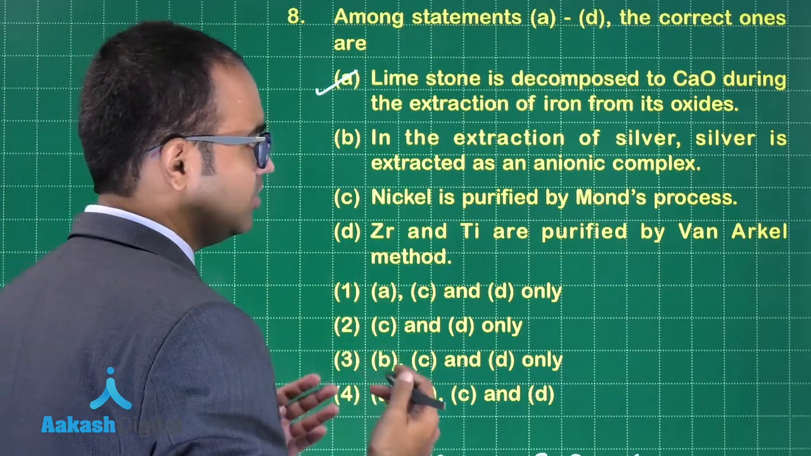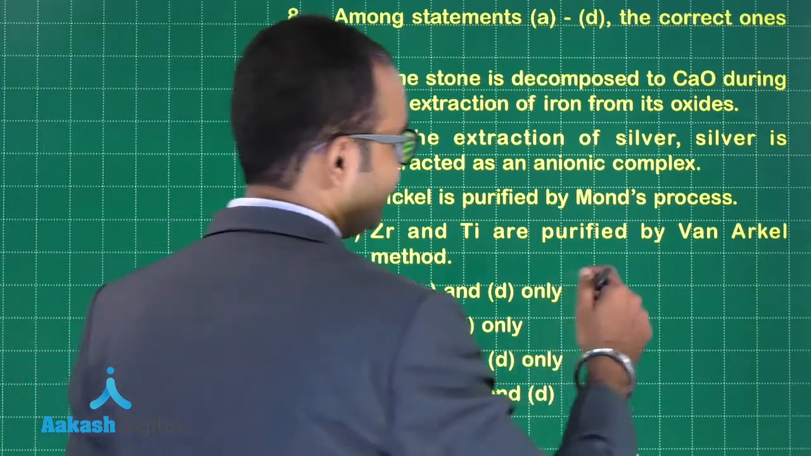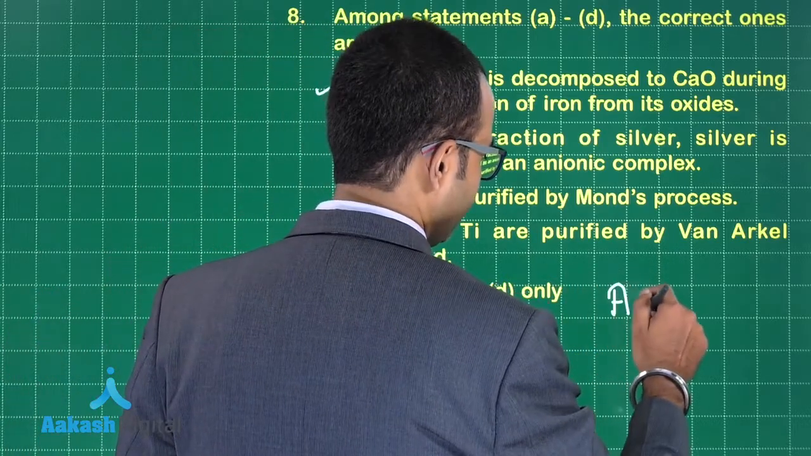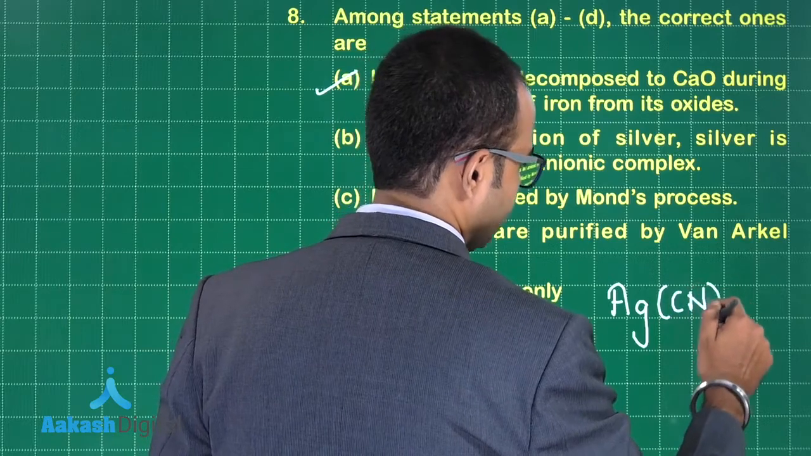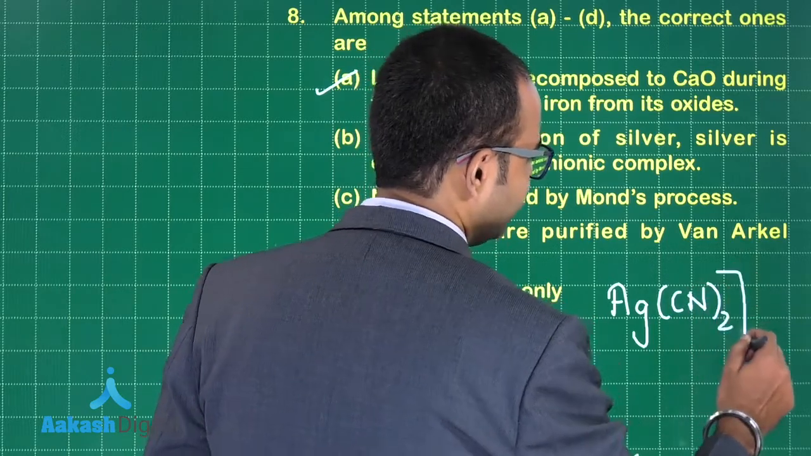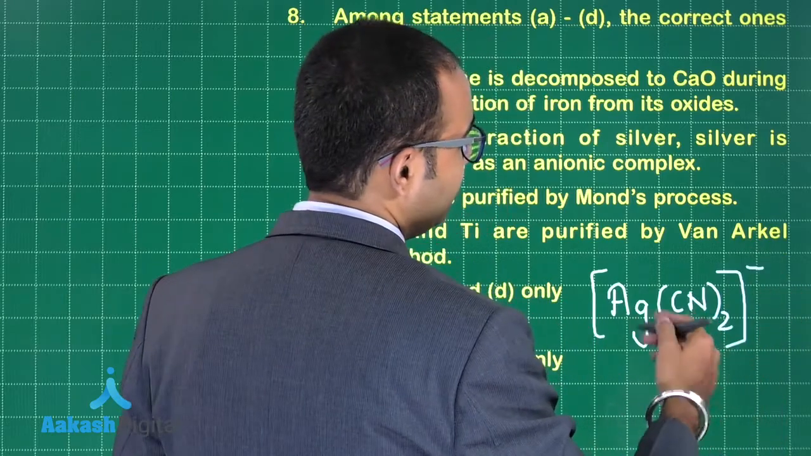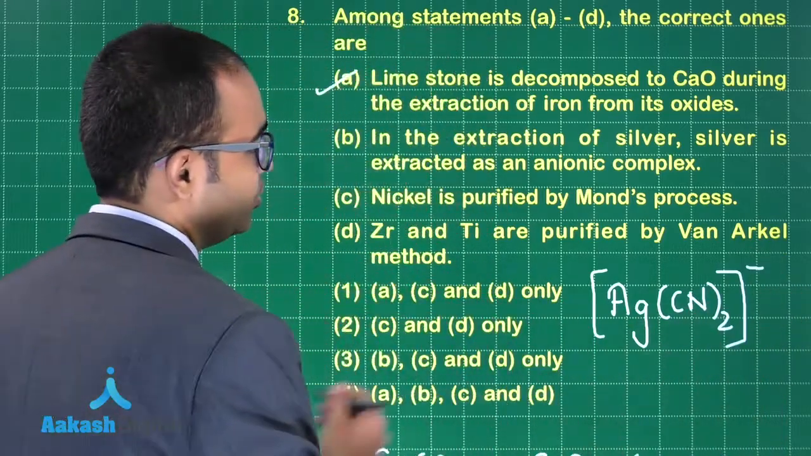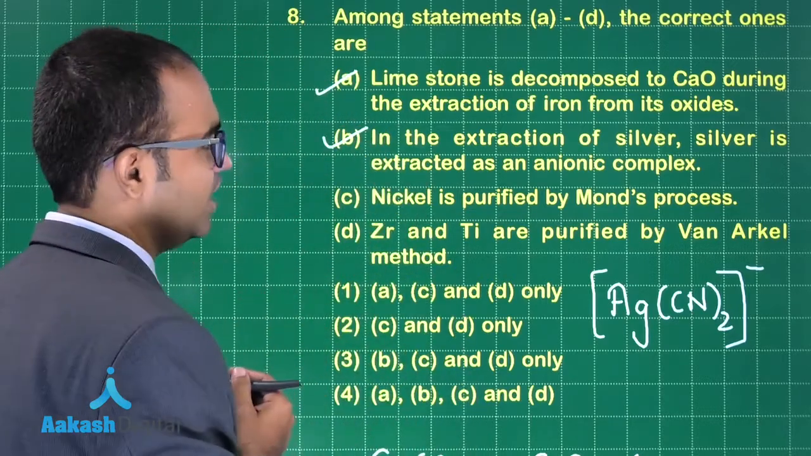In the extraction of silver, silver is extracted as an anionic complex. Second statement: silver is extracted from dicyanoargentate, right? So it's a negative complex. So statement B is also correct.